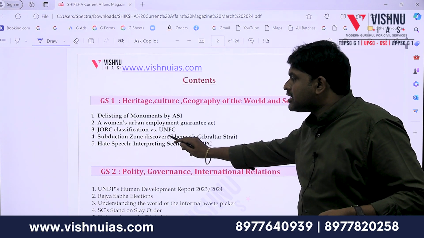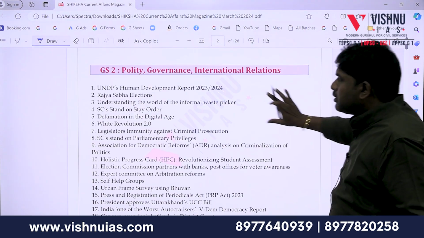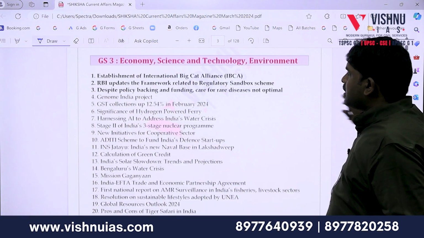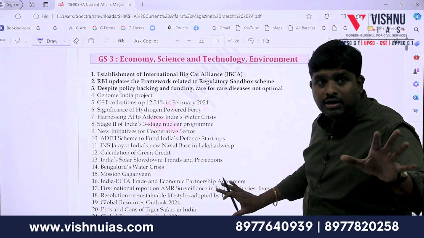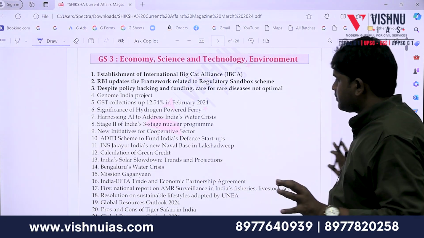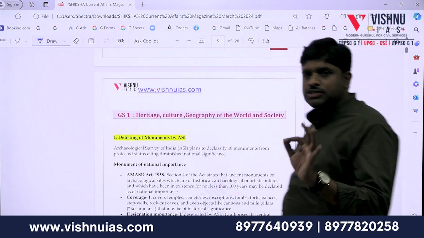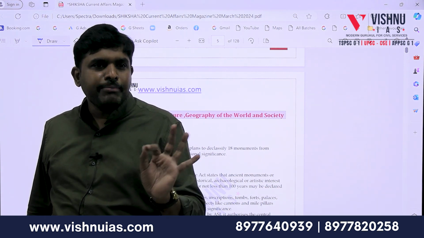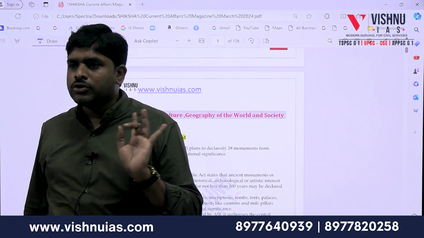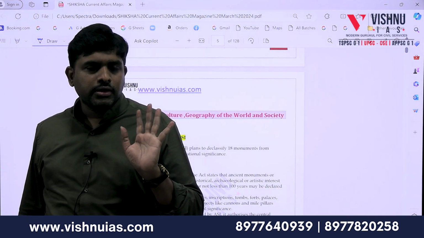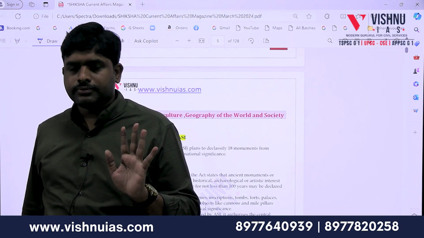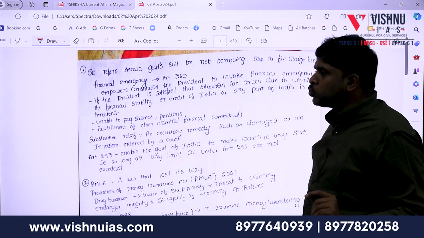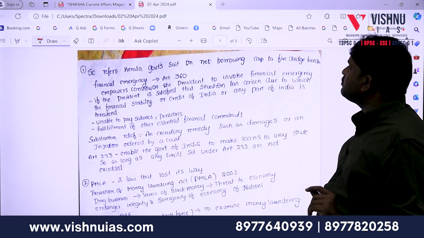Classification: Subduction zone, GS-1. Polity, GS-2. Expert Committee on Arbitration Reforms, GS-3, economy related. March month current affairs at one place. GS-1, GS-2, GS-3, the same for prelims and the same for mains. So for the monthly magazine also you can depend on this particular source. It will be your groups. Number 2: Supreme Court refers Kerala government's suit on net borrowings cap to a 5 judge bench.